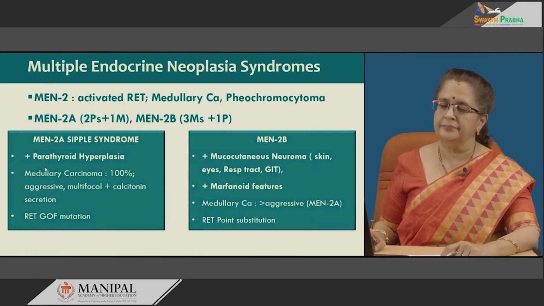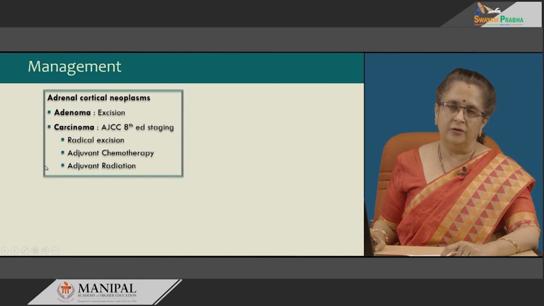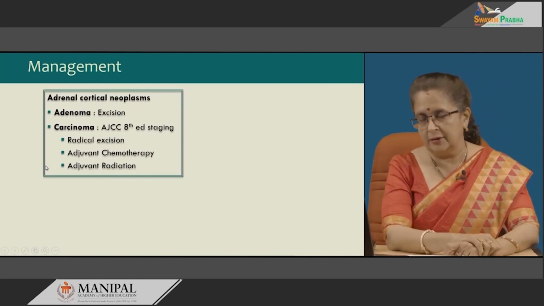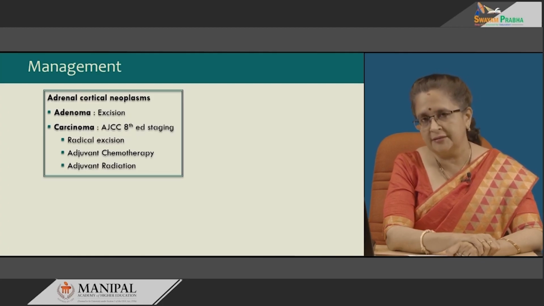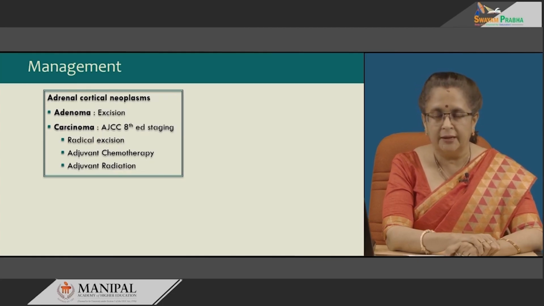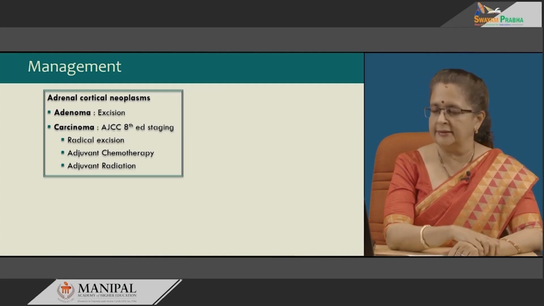Management of all adrenal cortical neoplasms: in adenomas, it is excision along with the adjoining fat, because normally sometimes adrenal cortical cells can be seen extending into the adipose tissue around it. Carcinoma is staged first and then, depending on the stage, radical excision with or without chemotherapy and radiation.